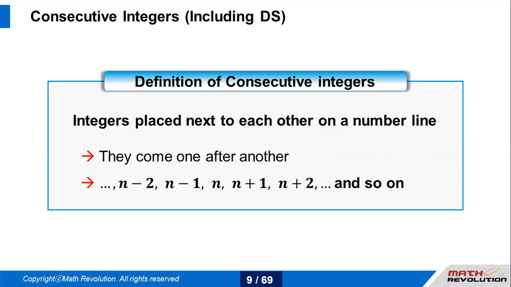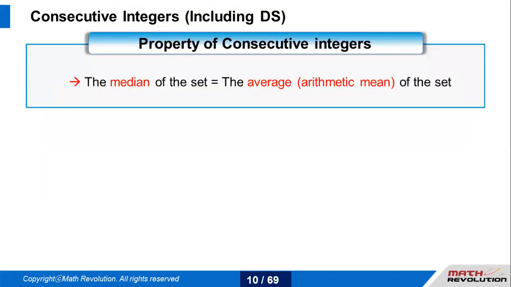They just come one after another. So if I have an n, on the left-hand side it should be n minus 1, on the right-hand side it should be n plus 1, and this is how we always proceed with consecutive integers. This is the first property of consecutive integers. I just said it is one of the key topics that would help in statistics also, with the descriptive statistics key terms, median and average. The median of the set would always be equal to the mean if we are talking about consecutive integers.